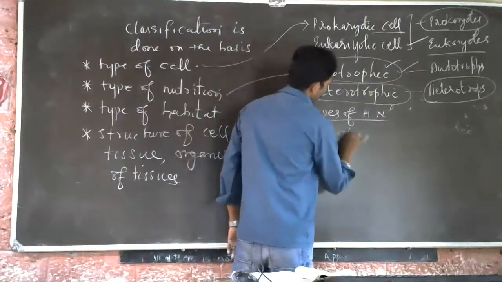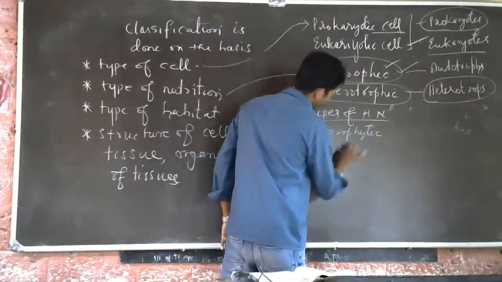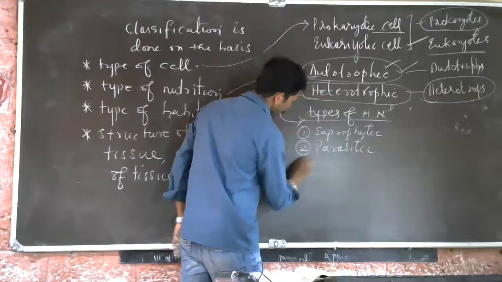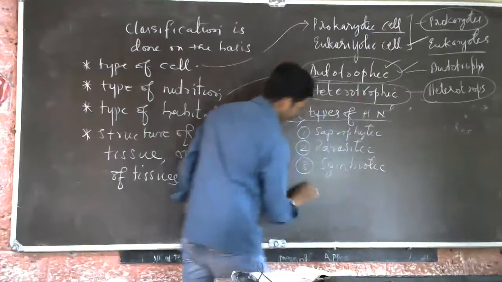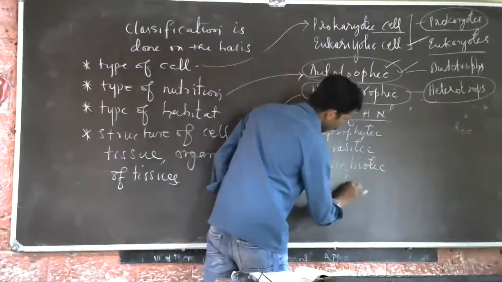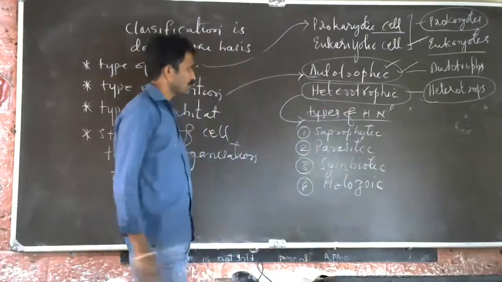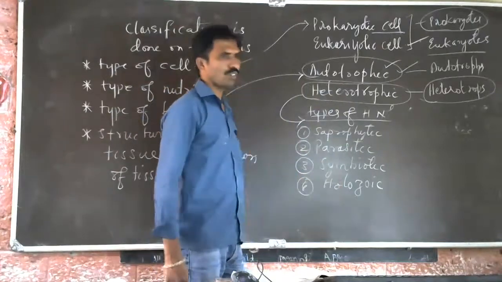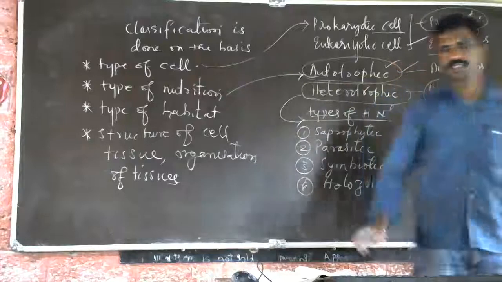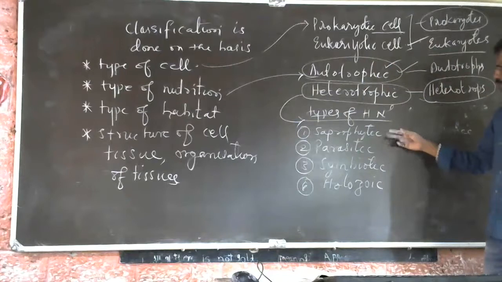First is saprophytic nutrition. Second one is parasitic. Third one is symbiotic. Fourth one is holozoic mode of nutrition. Saprophytic, parasitic, symbiotic, and holozoic are the types of nutrition. Remember about the saprophytes, parasites, and symbiotic. Holozoic we'll see a little bit later.